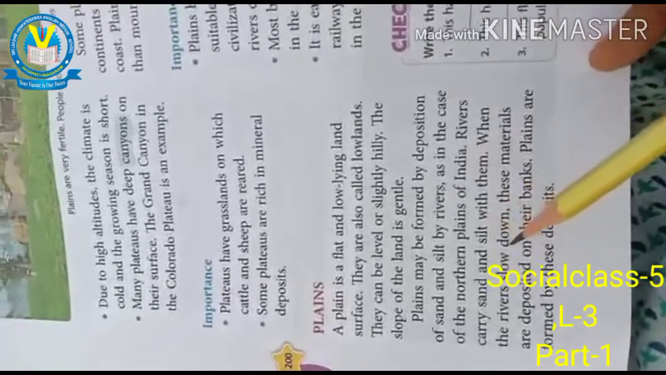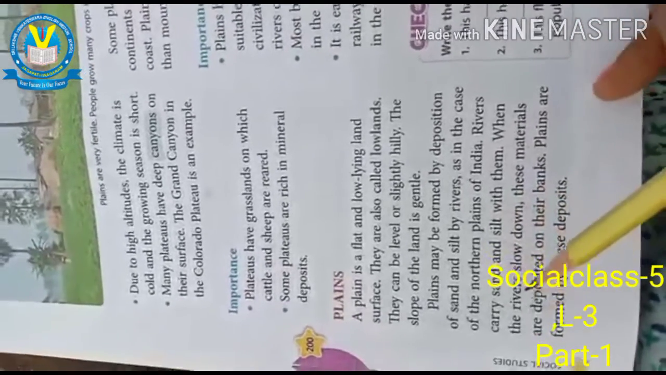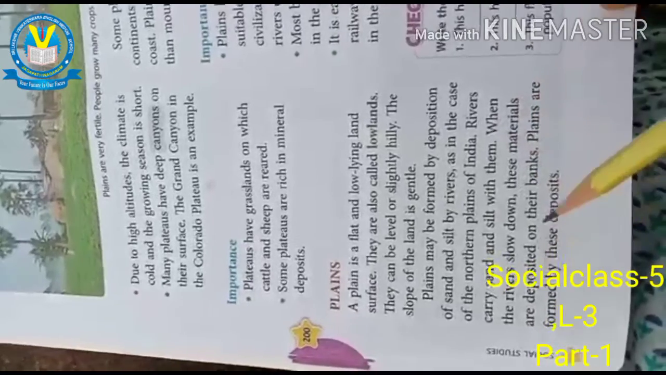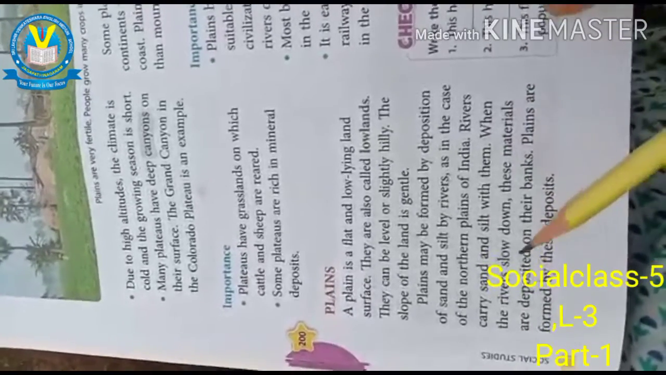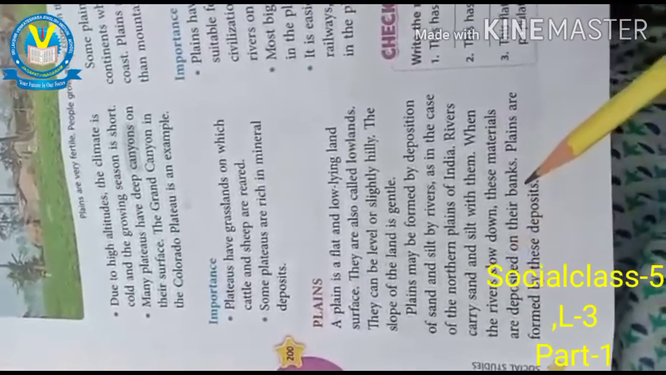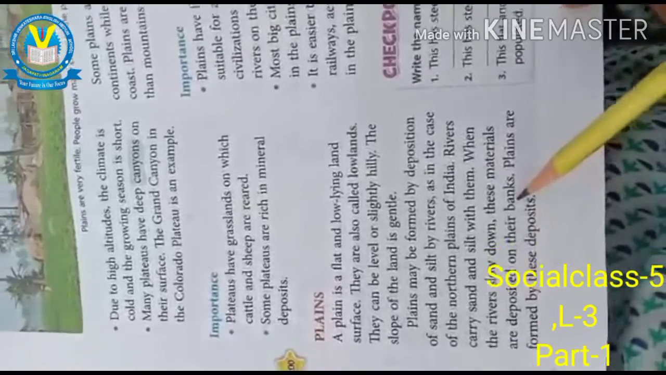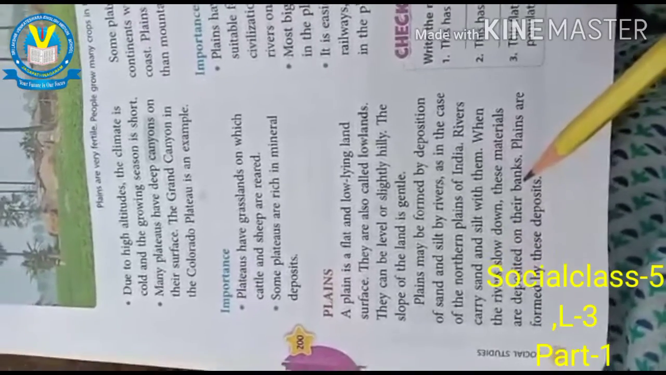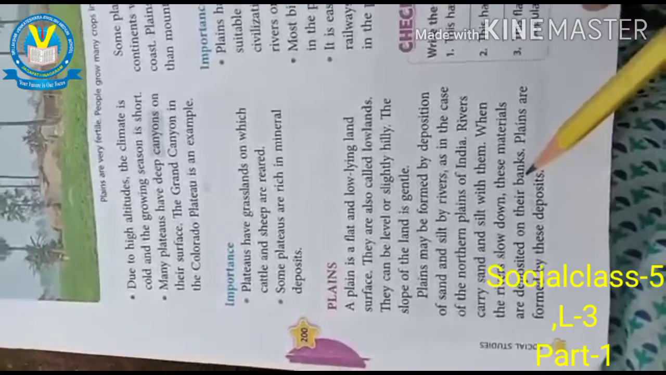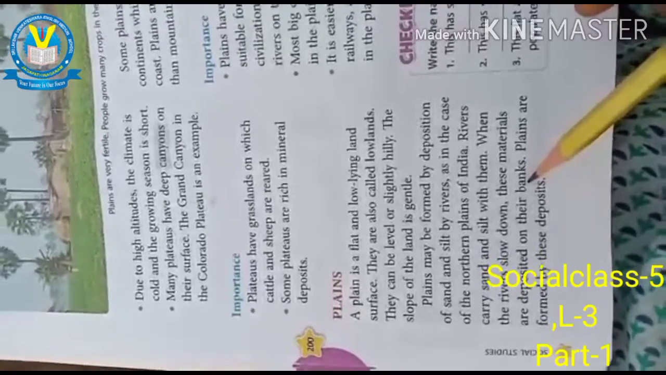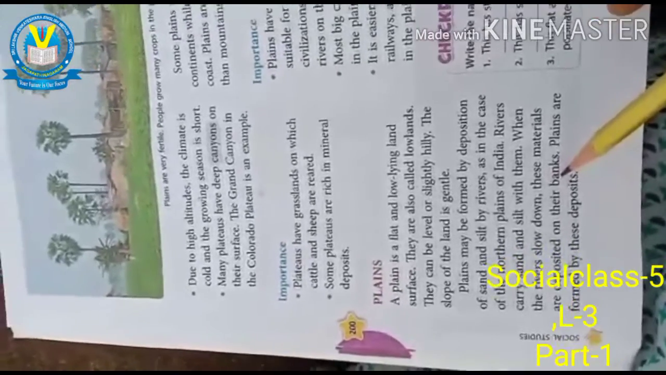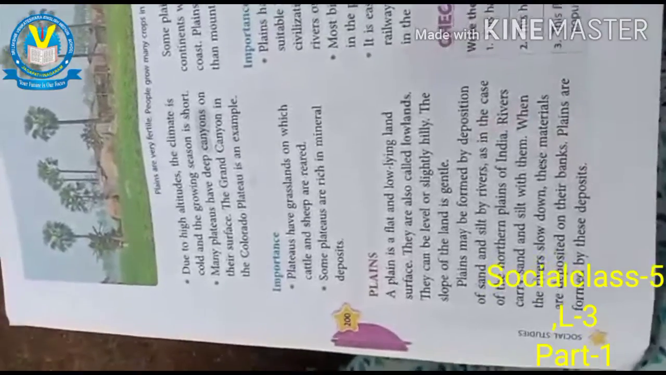When the rivers slow down, these materials are deposited on the banks. Plains are formed by these deposits. How are the plains formed? By the flowing of rivers carrying sand and silt, which is deposited on the banks. Then the plains are formed.